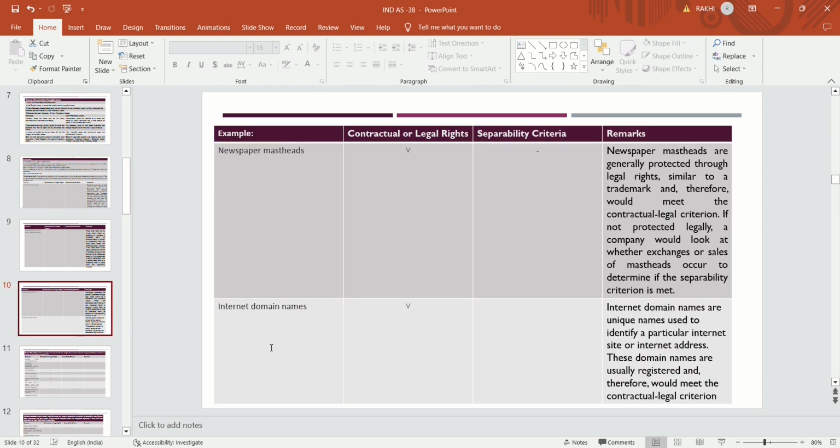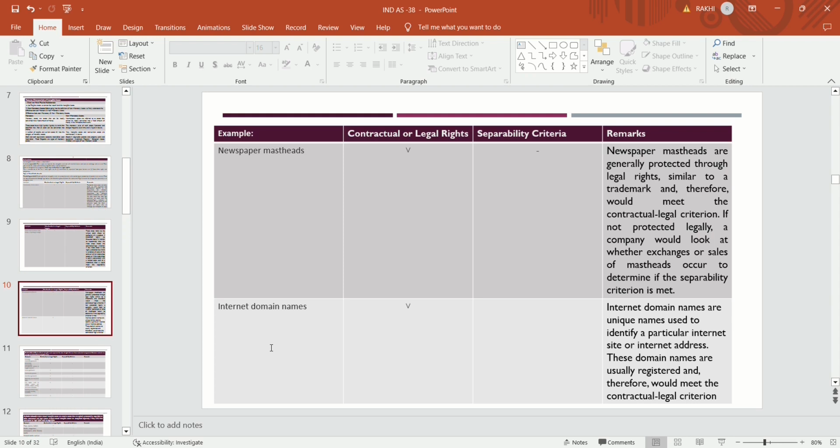Then newspapers and internet domains are also marketing related identifiable intangible assets. Newspapers are generally protected through legal rights similar to trademarks and therefore meet the contractual legal criteria. If they are not protected legally, a company would look at whether exchange or sale of newspapers occurs to determine if the separability criteria is met.